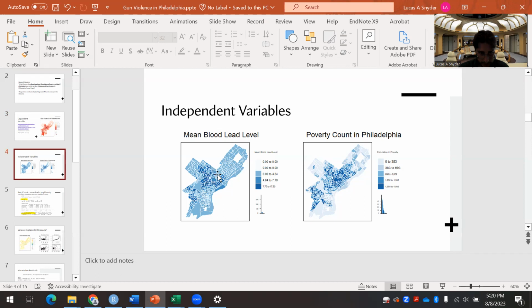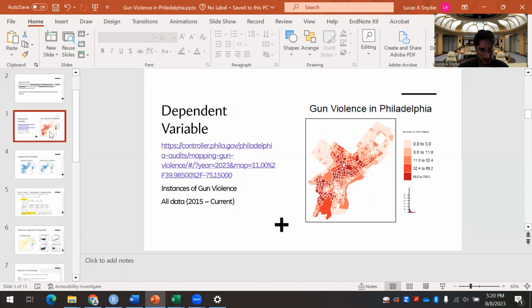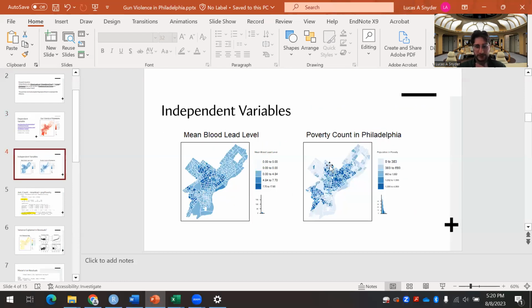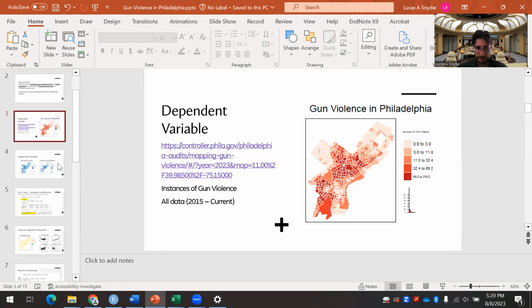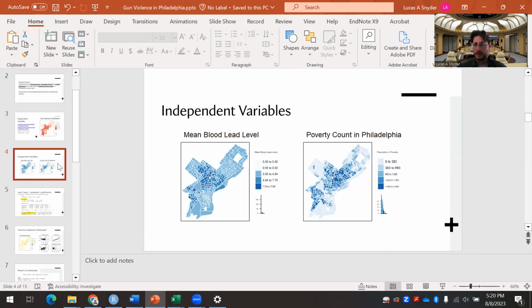We only got three things, but you can see the clustering seems to be in the same place in that central north area as the gun violence. And same with the poverty count here. It's just a count of how many people of the population from the census tract. This is census data, a hard count, and you can see the clustering is almost in the same spot. So from just a visual accounting of our data set, everything seems to be in the same location. That tells us it is a good idea to be building a spatial regression model.